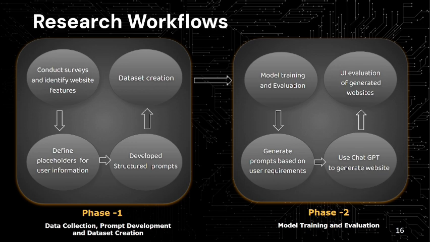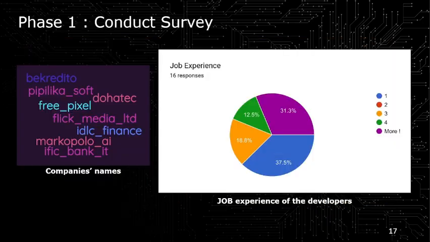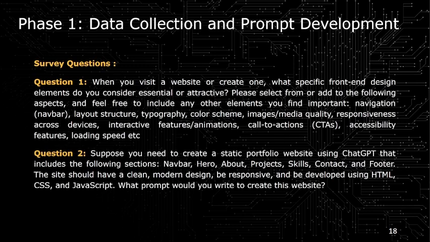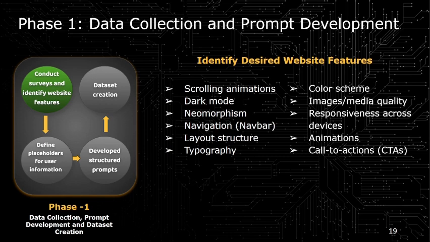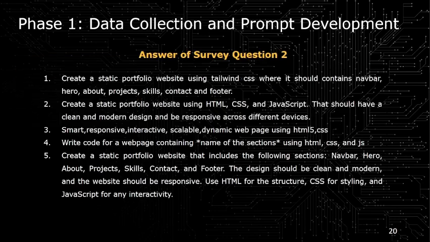this fine tuned model. We conducted a survey on web developers from different companies with different job experiences, and we asked them two questions. In the first question, we asked them what are the specific front end design elements they want in their website, and in the second question, we told them to write a prompt for creating a portfolio website through ChatGPT. After conducting the survey, we have identified some desired website features like scrolling animation, dark mode, layout, structure, typography, etc. These are some of the answers to survey question 2.